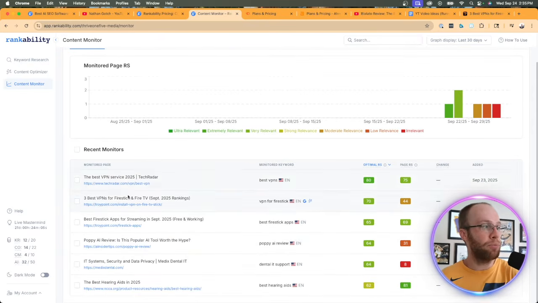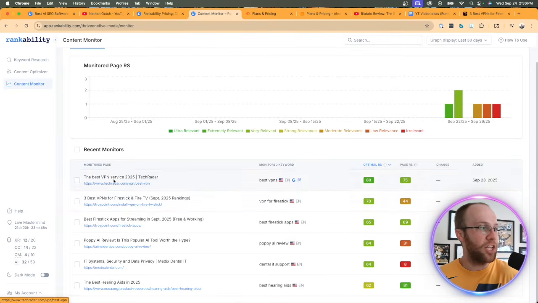So I like how it breaks it down. I gave it my specific URLs here along with a target keyword. And so here it says, optimal RS. So optimal RS would be rankability score. And then it says page RS. So what's your rankability score for that particular monitored keyword?